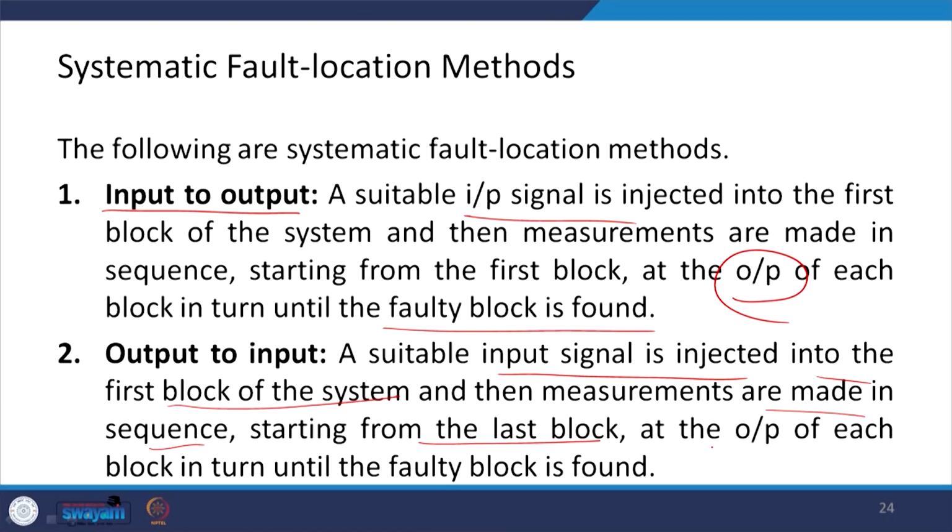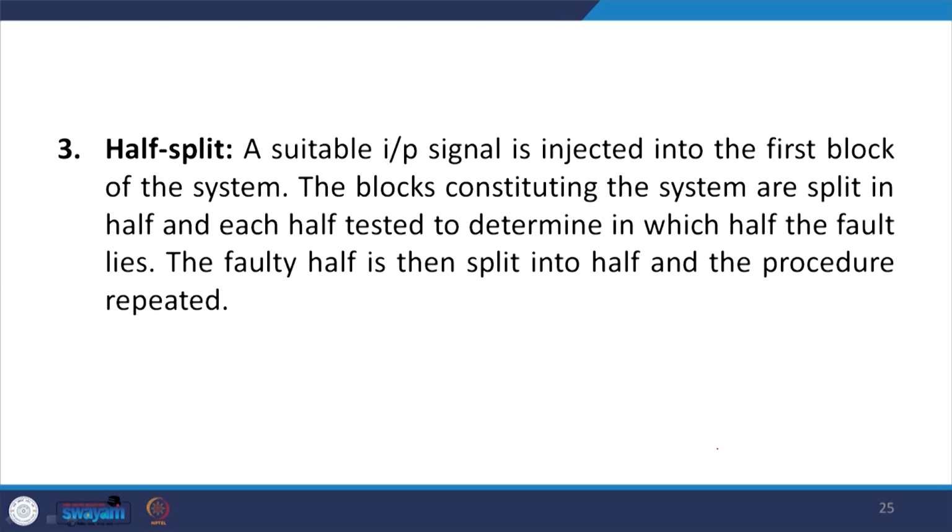In case of output to input, a suitable input signal is injected into the first block of the system, and then measurements are made in sequence starting from the last block. We do it in the reverse way actually, at the output of each block in turn until the faulty block is found. Or another method is the half split.